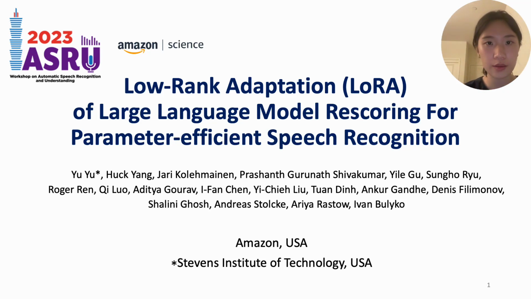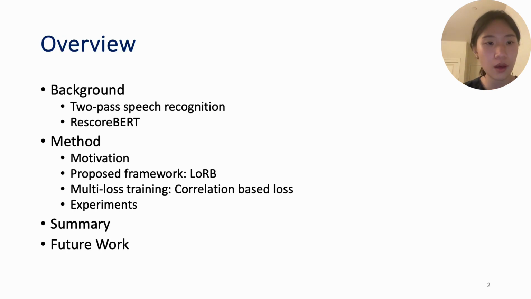Hello everyone. Today I'm going to present a paper, Low-Rank Adaptation of Large Language Model Rescoring for Parameter-Efficient Speech Recognition. This is the work I've done during my summer internship at Amazon Speech, and this paper has been accepted by the 2023 ASRU conference. In this paper, we introduced a new framework called LORB, which is a shortened version of Low-Rank Adaptation for Rescoring BERT. And we further introduced a multi-loss training strategy to help alleviate the overfitting during the parameter-efficient fine-tuning phase.